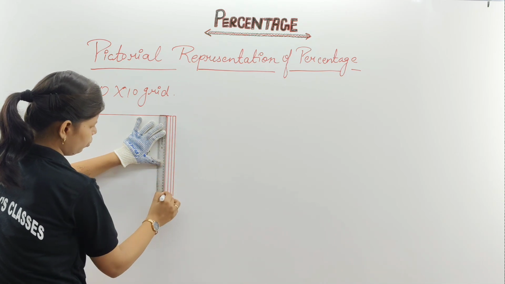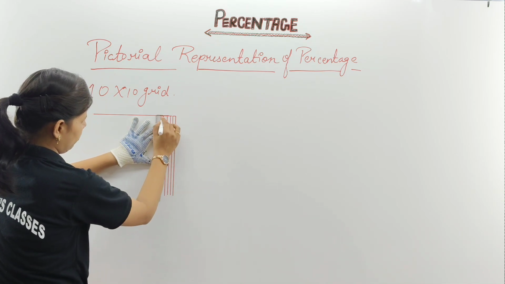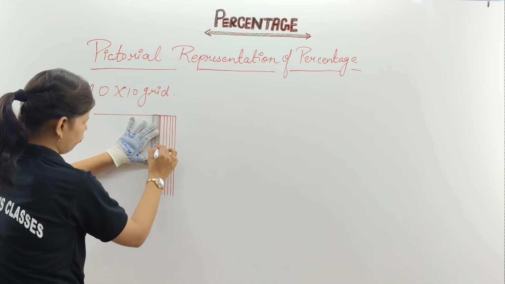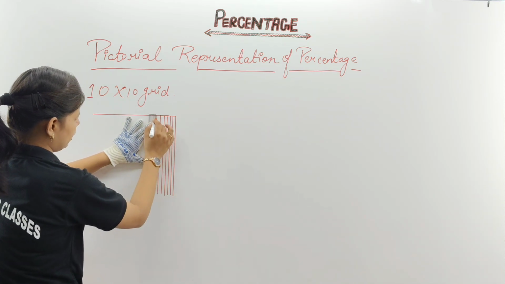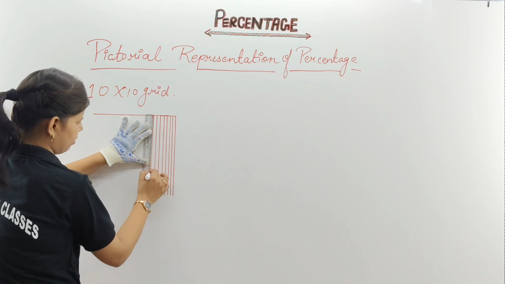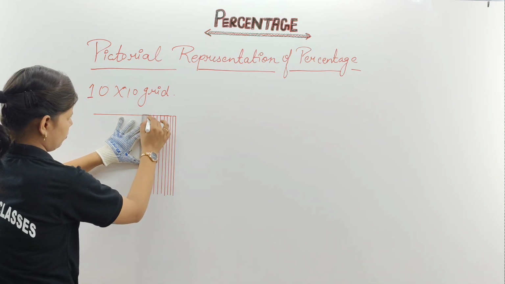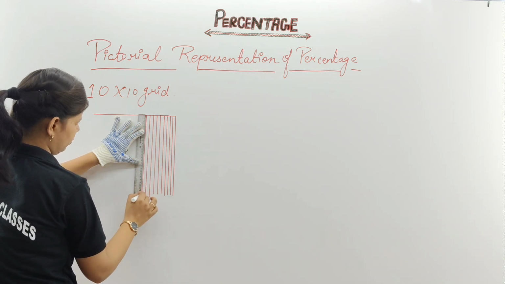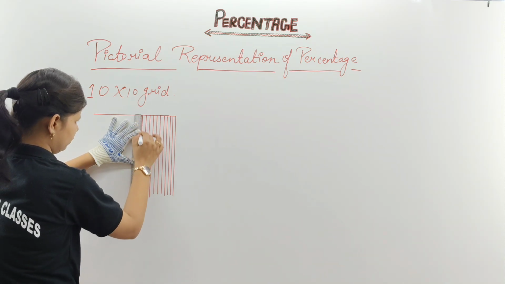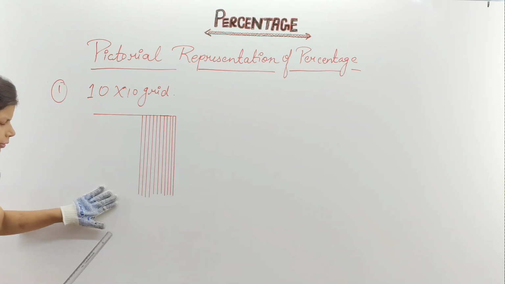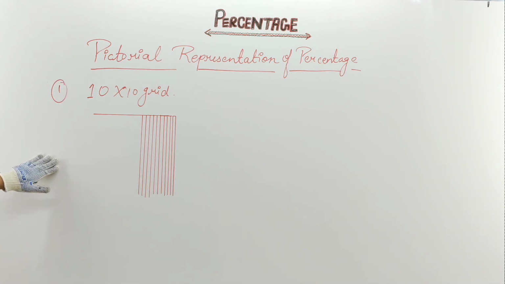I hope it is visible to you, like 1, 2, 3, 4, I'm telling also, 5, then 6, 7, 8, 9 and 10. A 10 into 10 grid is going to need this much space only, as I have not made a long grid or box. Clear?